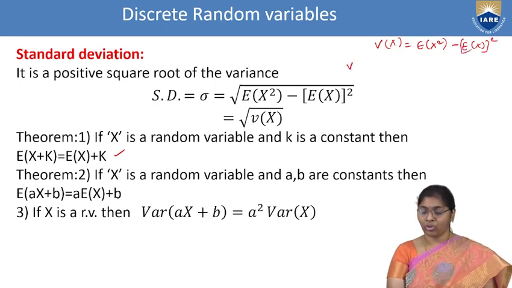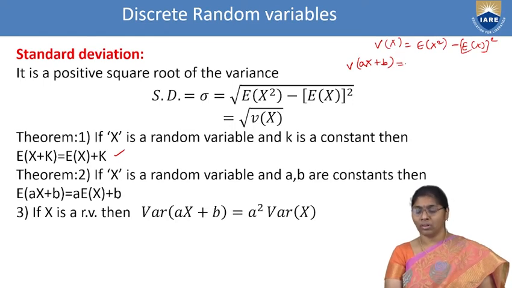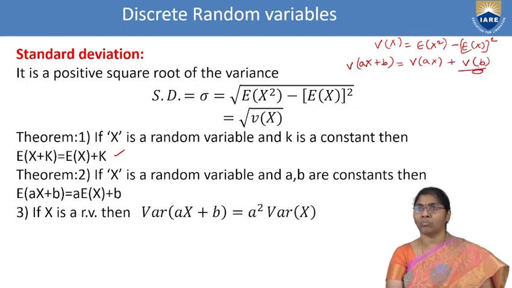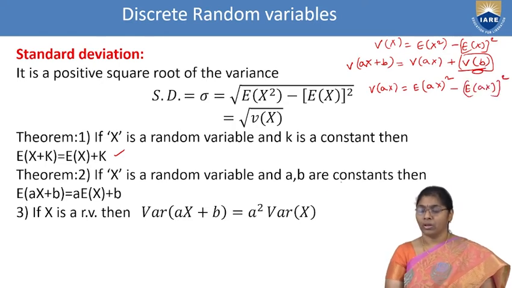Now first of all, we are choosing V of ax plus b. Ax plus b is the random variable, and a and b are two constants. Now the variance of this one is V of ax plus V of b. We know variance of any constant is nothing but 0, so this total part is 0. That means V of ax is E of ax square minus E of ax whole square. Then this is also written as E of a square x square minus E of ax whole square.